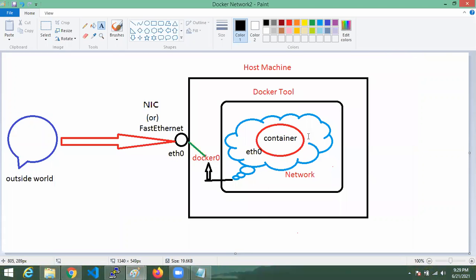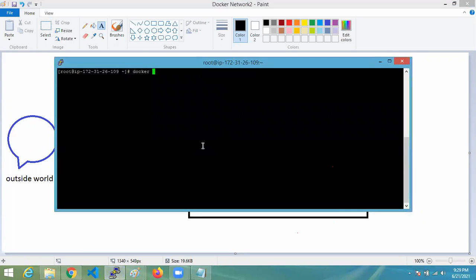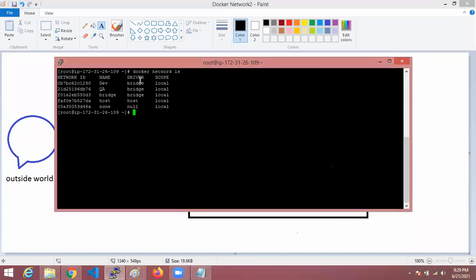Like this, I created one container in my bridge type of network, that is a user defined network or predefined network, whatever it may be. By default, if we create any network, the driver type will be bridge. Now we create a bridge. These are separate networks we have under Docker.